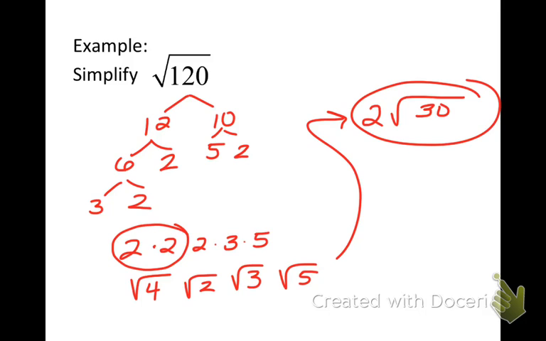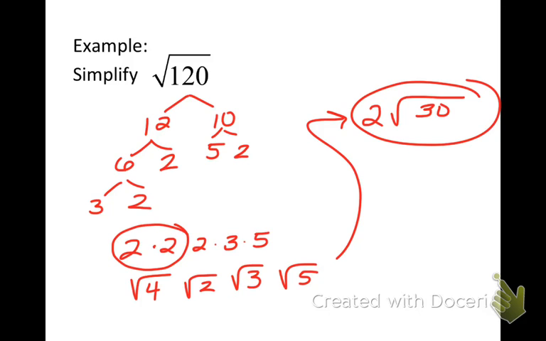I thought you added them. No, this is all multiplying. Everything's being multiplied. Wait, redo the last step for me. So I only have one pairing of 2. These are all the non-partnered up numbers. So all the non-partnered up numbers get multiplied together and go underneath the radical. Do you remember what we call that? Radicand.